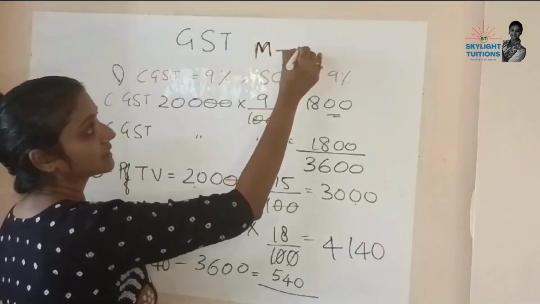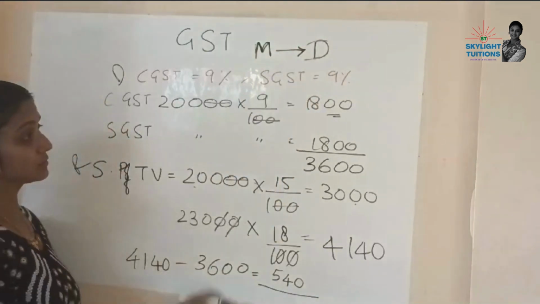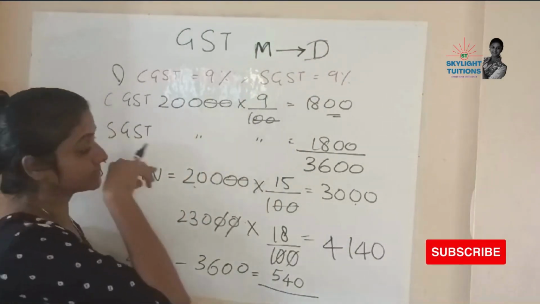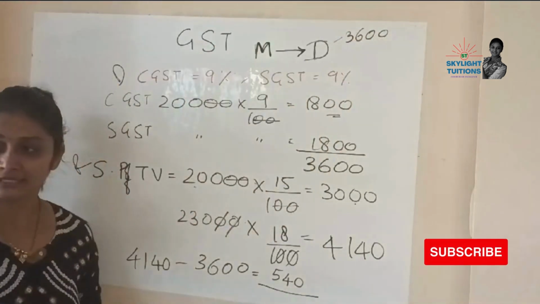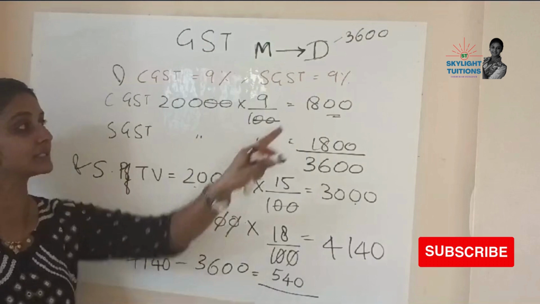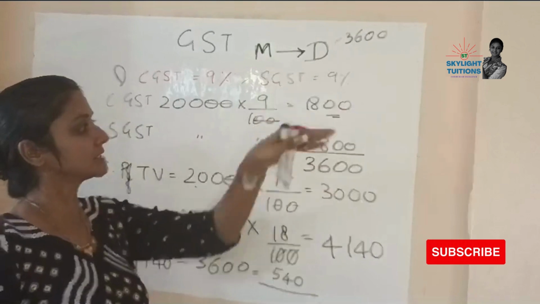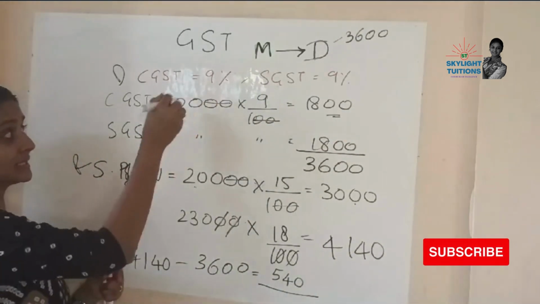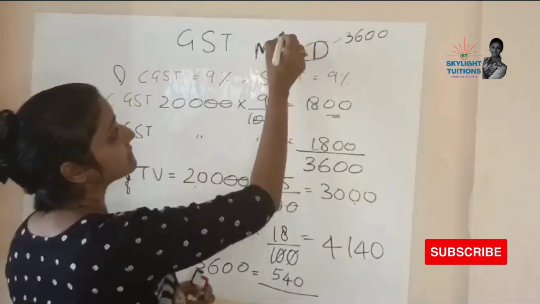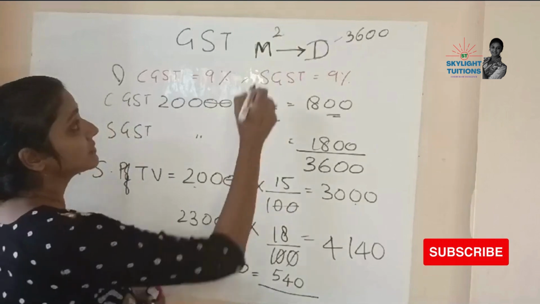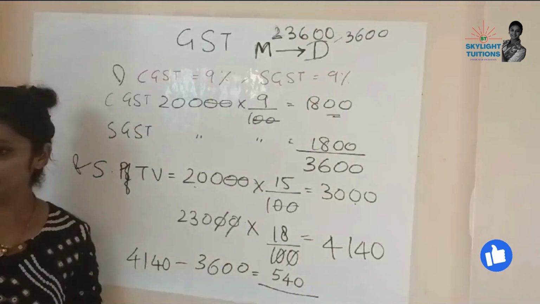The manufacturer here, from him the dealer is buying. Okay. So the dealer bought 20,000 worth, right? So he paid how much GST here? 3,600. Whether it is CGST or SGST, from his pocket 3,600 GST went, right? So he paid 3,600 GST. Now other than the 20,000 for the TV that he gave, from the dealer's pocket how much money went? From the dealer's pocket it went 23,600. Understood what I am saying?